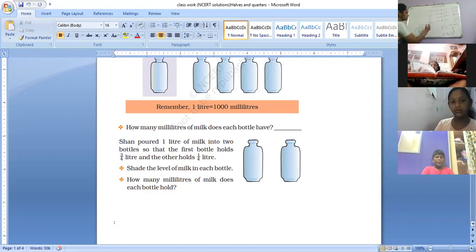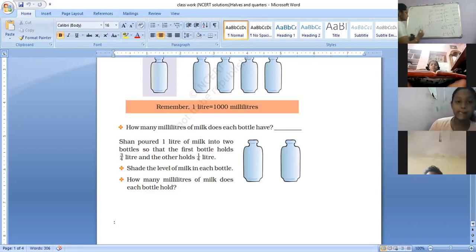Now again you are dividing this bottle into 4 equal parts. 1, 2, 3, 4. Now you have to shade 1/4 liters. How many parts should I shade? One part. So this is what you are asked. Shade the level of milk in each bottle. In one bottle 3/4 liters. In another bottle 1/4 liter. Correct? So can you shade like this in the bottles? Yes, ma'am.